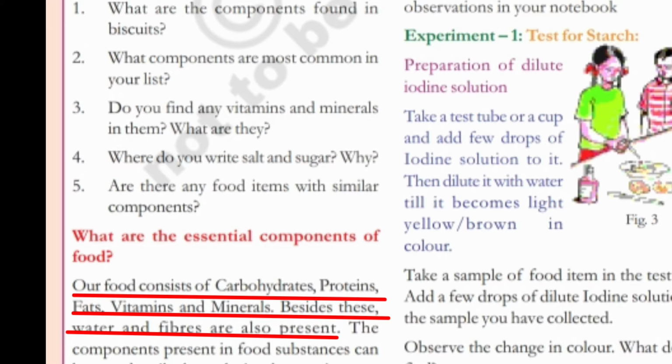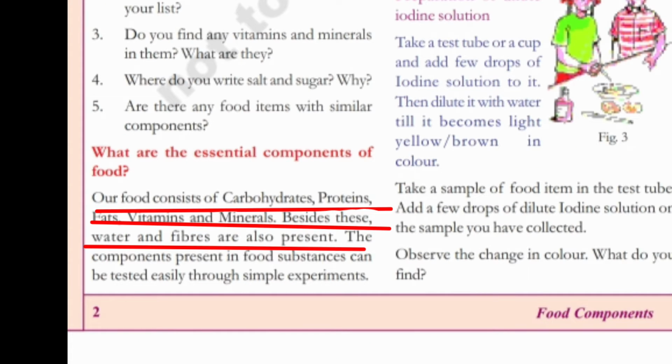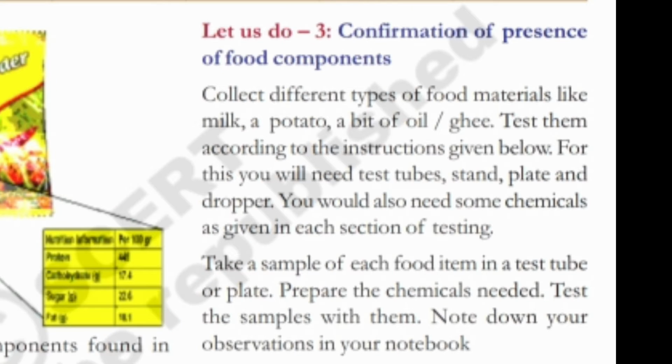Our food consists of carbohydrates, proteins, fats, vitamins and minerals. Besides these, water and fibers are also present. The components present in food substances can be tested easily through simple experiments. Let us do 3. Confirmation of presence of food components. Collect different types of food materials like milk, a potato, a bit of oil or ghee. Test them according to the instructions given below.